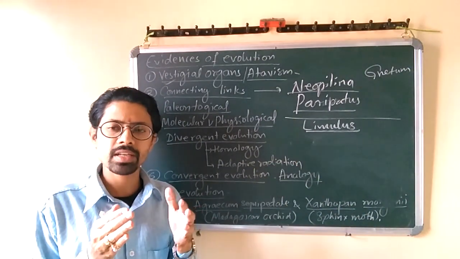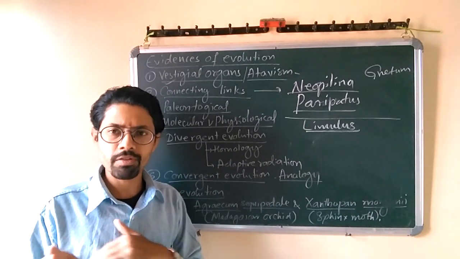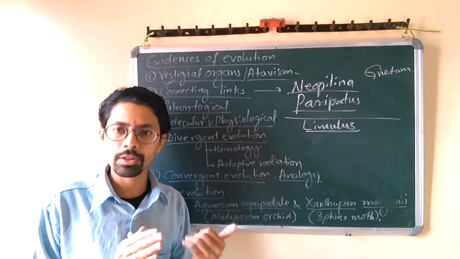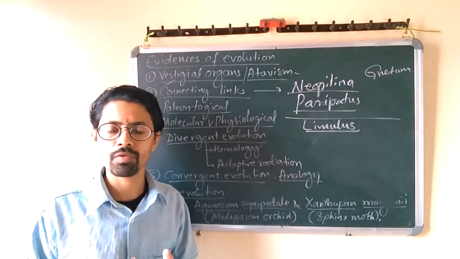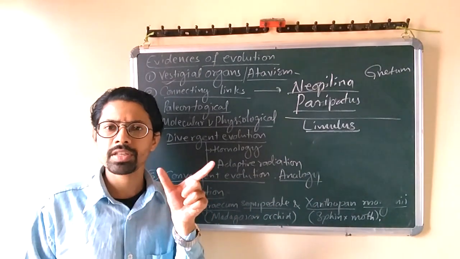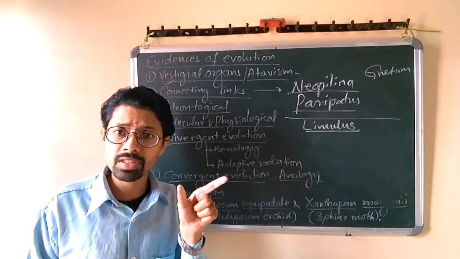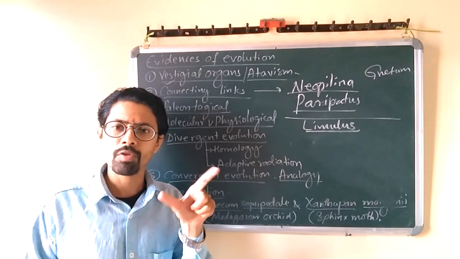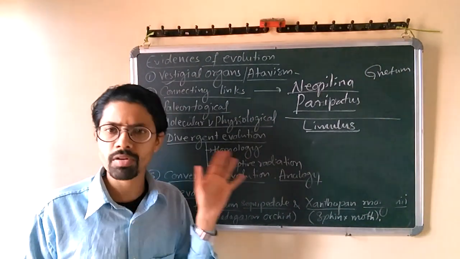Peripatus belongs to Onychophora. It is a class under phylum Arthropoda, class Onychophora. Peripatus is a caterpillar-like animal. Now this is a living fossil also. This animal, from billions of years, has never undergone any modification.